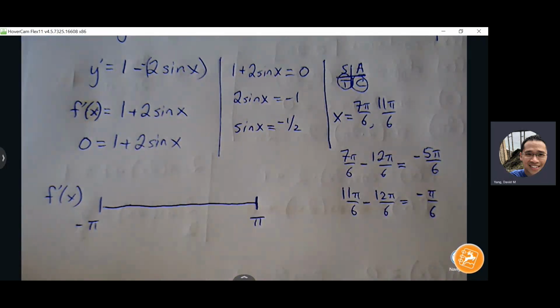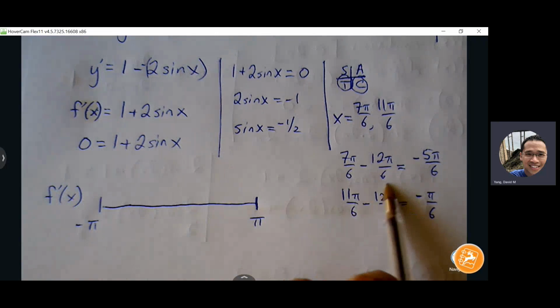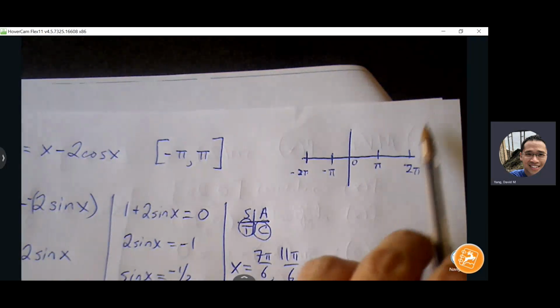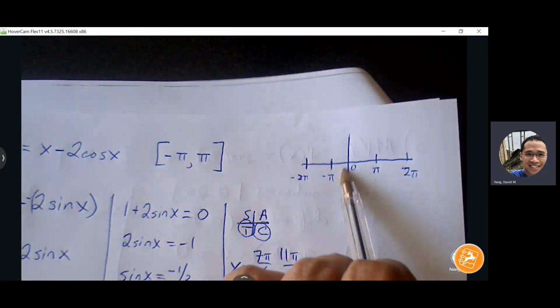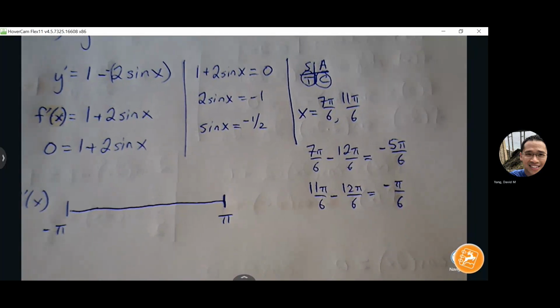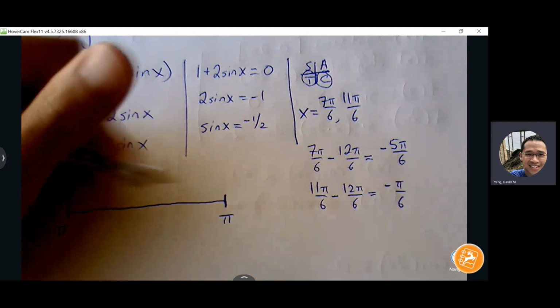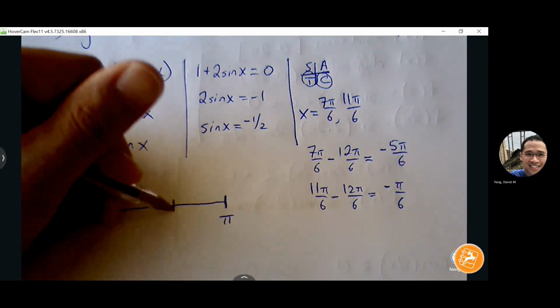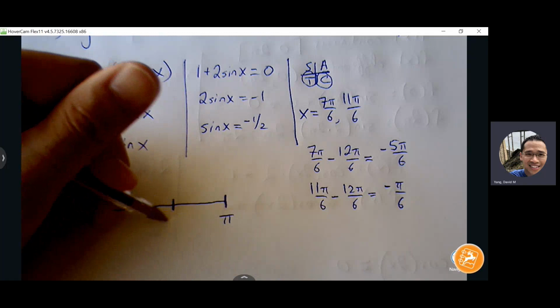Why'd you subtract 12 pi over 6 again? Because I'm subtracting 2 pi to get into the interval that I care about. Okay, gotcha. Yeah. Okay, so negative pi over 6 is closer to the positive side.